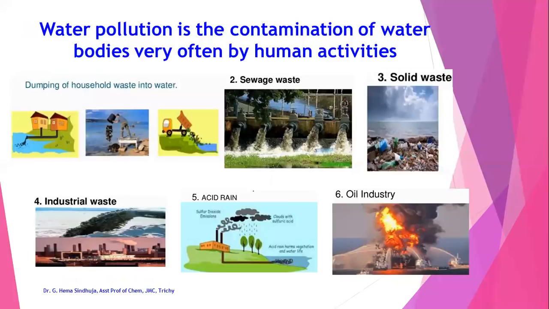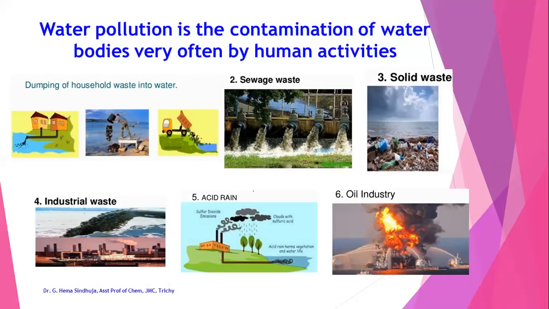Now let us see about water pollution. It is the contamination of water bodies, very often by human activities. That is, the physical, chemical, and biological properties of water are destroyed by human activities and it cannot be used for domestic or drinking purposes. The major cause of water pollution is the dumping of household waste into water. Next, sewage wastes are disposed into the water. Then solid waste or dump is filled into the water resources so that it affects aquatic life and also causes many diseases among humans and other living organisms.